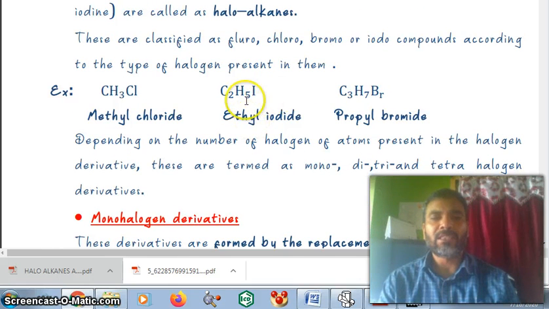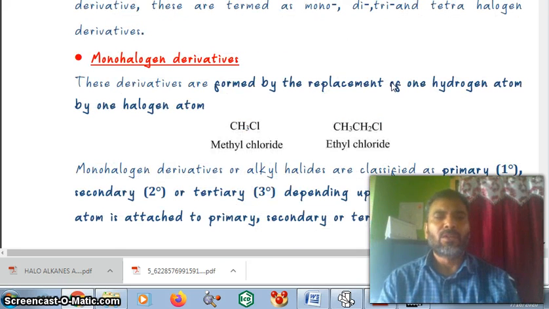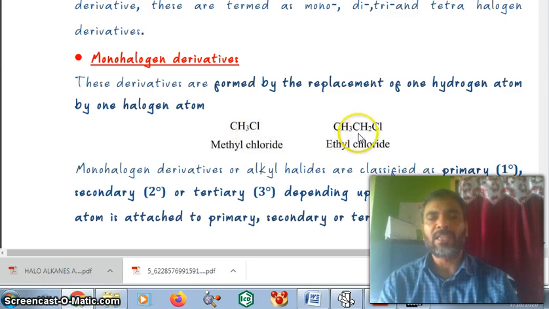Methyl chloride, ethyl iodide and propyl bromide are examples. Depending on the number of halogen atoms in the halogen derivative, these are termed as mono, di, tri and tetra halogen derivatives. Monohalogen derivatives are formed by the replacement of one hydrogen atom by one halogen atom. You see CH3Cl, one hydrogen replaced by Cl, and CH3CH2Cl, one hydrogen replaced by Cl.